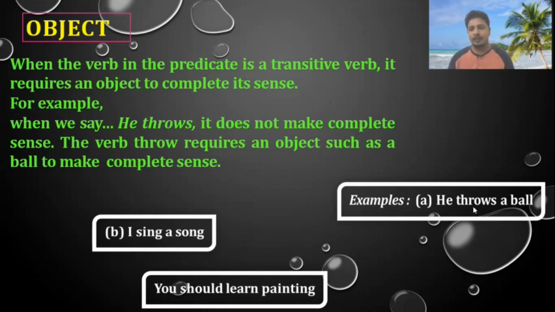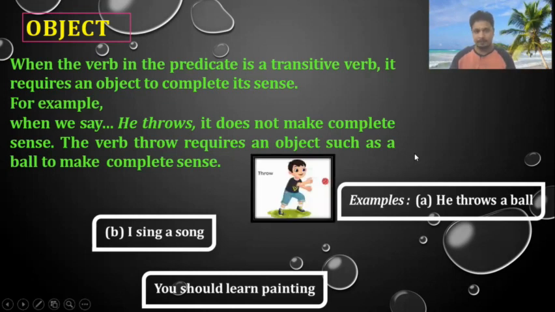Now see here the sentence, he throws a ball. What is he throwing? A ball. And the ball is receiving the action. So that is object. Now the object is ball. He is the subject, throws is the verb, ball is the object. If we talk in terms of subject and predicate, he becomes the subject, throws a ball becomes the predicate. But in the predicate, we have an object and the object is receiving the action. Now, he throws a ball is making complete sense.